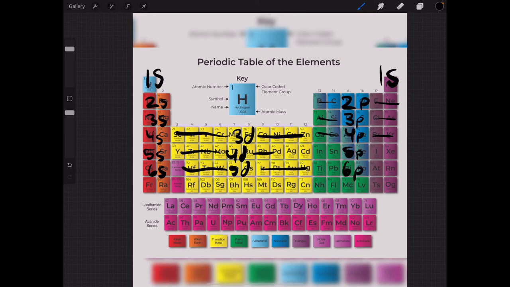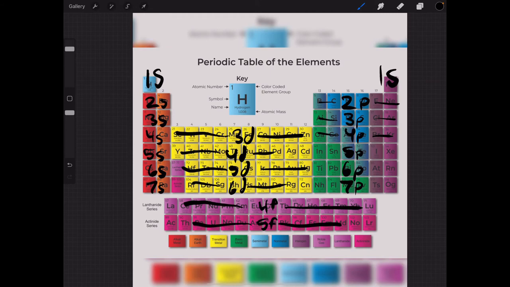I'm just gonna finish drawing this. 7s, 6d, 7p. When we're going to the lanthanides and actinides, we count lanthanum and actinium as one of these. Okay, so this becomes 4f and 5f. So you get it, the SDPF.